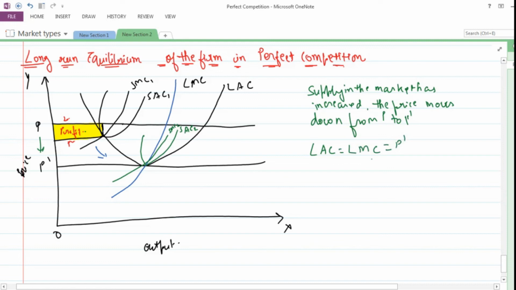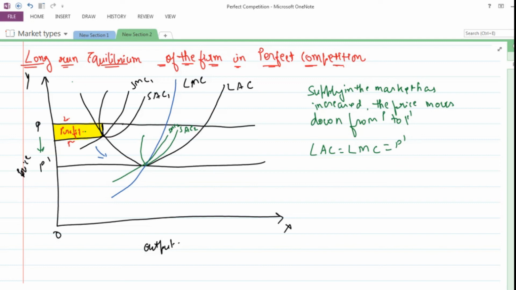So the firm adjusts its plant size so as to produce that level of output at which LAC is minimum. ये जो level है वो अपना plant size ऐसे adjust करता है so that it can produce at this particular level. At equilibrium, the short run marginal cost is equal to the long run marginal cost, and short run average cost is equal to the long run average cost.